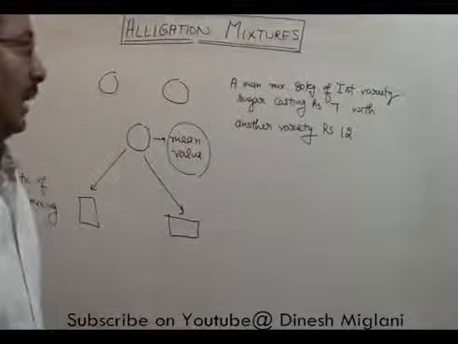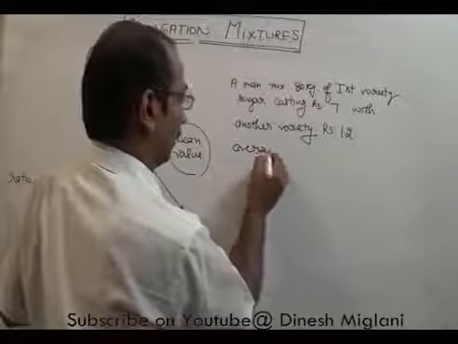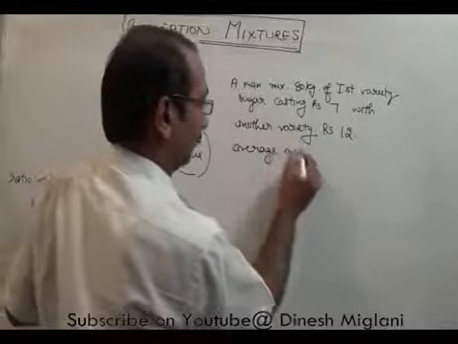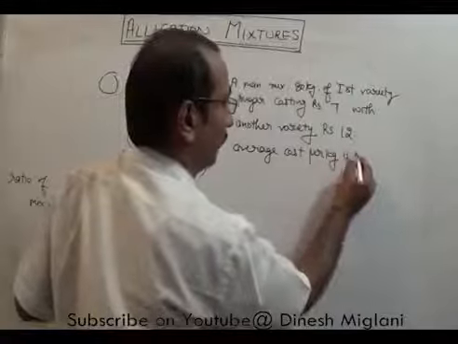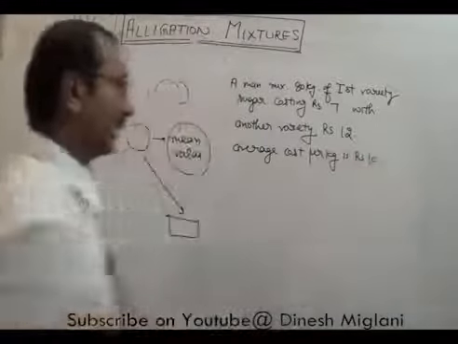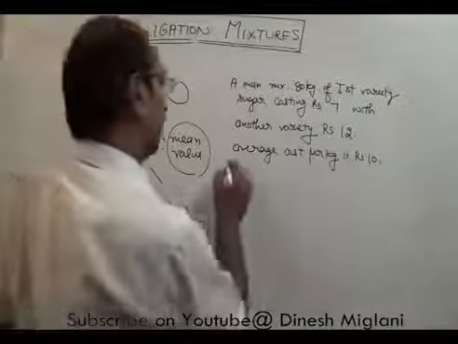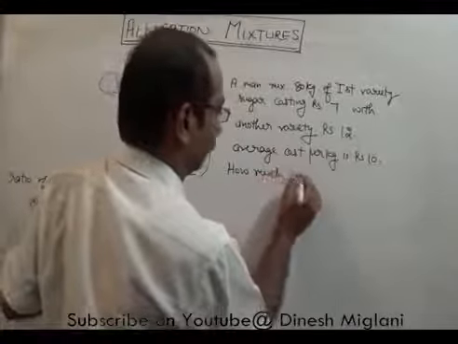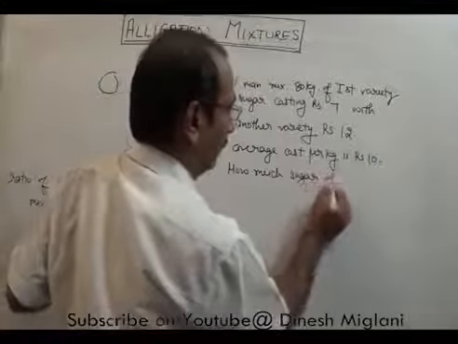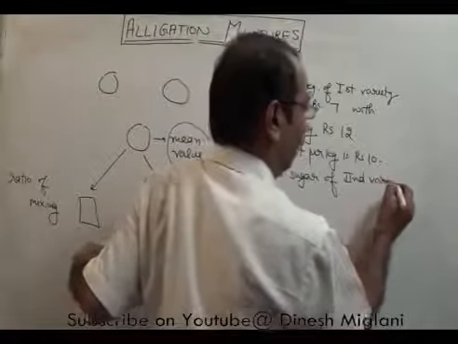Right? Then it is given that after mixing, average cost per kg is ₹10. After mixing we find average cost per kg is ₹10. So we have to find out how much sugar of second variety he mixed.